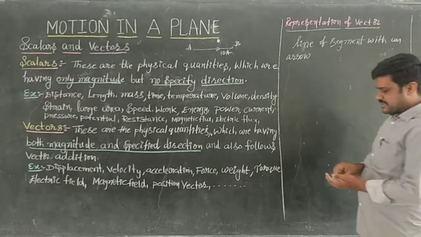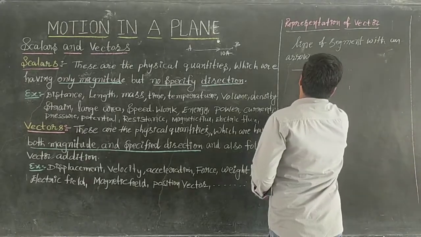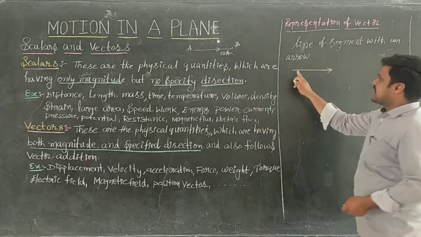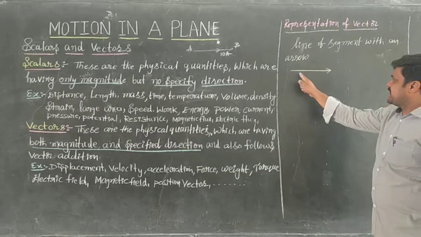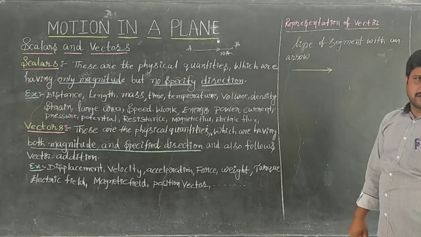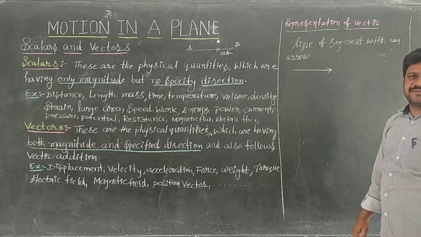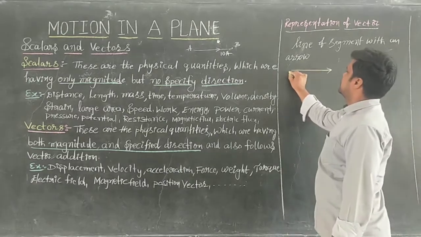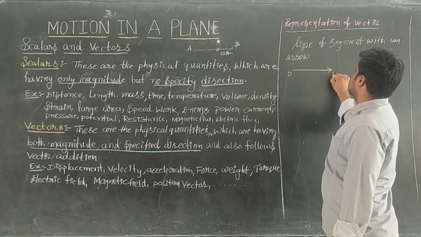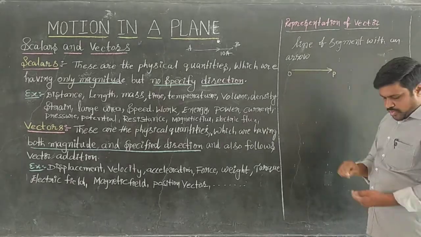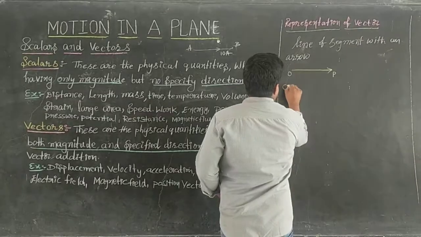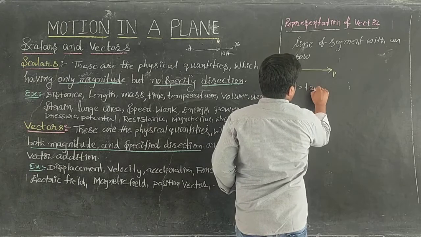For example, now this is the limit, right? Length of the line segment, length of this line segment. Now this one is said to be a vector. We can call it a vector. If you take this as the origin, this is the head. Right? The point O is the tail.